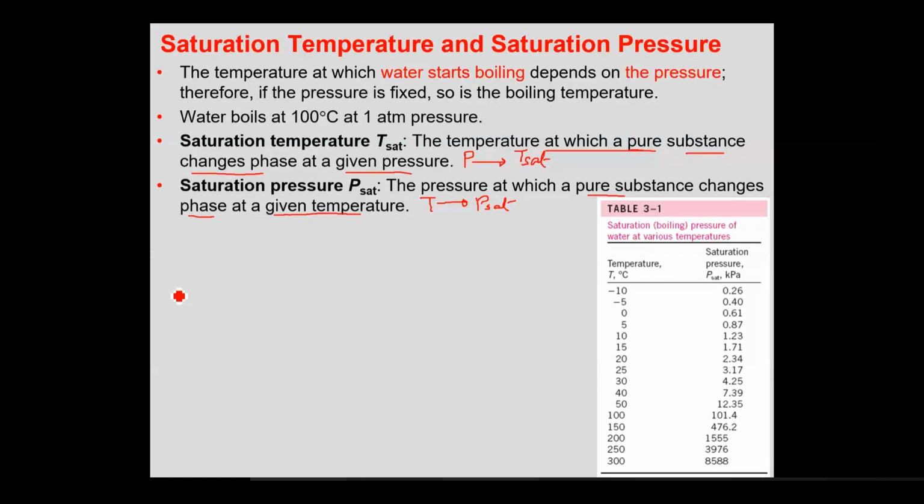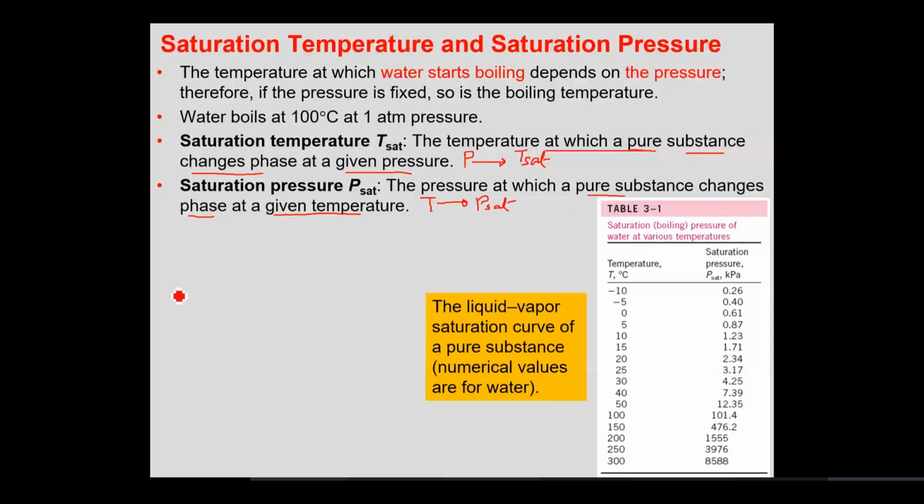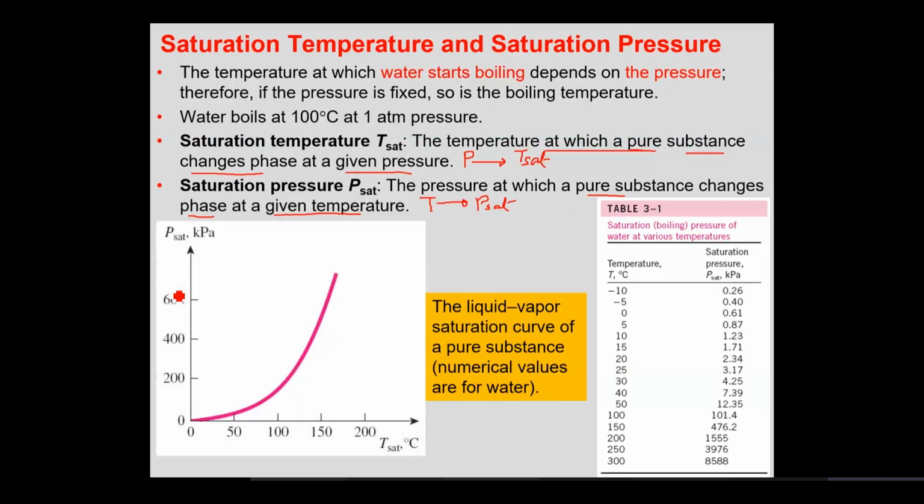Yes sir. All right. And for water, the liquid-vapor saturation curve of a pure substance is given like this. This indicates that if I increase my temperature, the boiling pressure, or the pressure at which phase transformation takes place, would also increase. So if I raise my temperature to 100 degrees centigrade, I know that the boiling would take place at about 101 kilopascal. Clear enough?